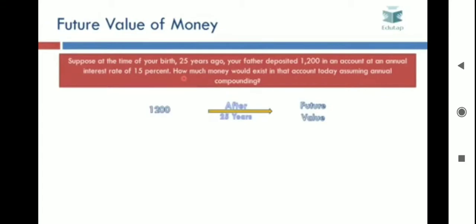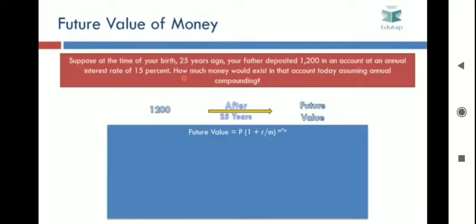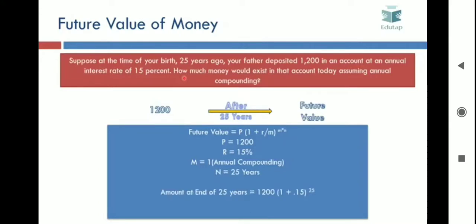So basically you want to find out the value of 1200 after 25 years at an interest rate of 15%. So for the future value, we can use the formula P into (1 + R/M) raised to the power M into N. P here would be 1200, R would be 15%, M equal to 1 because it is an annual compounding, N equal to 25 years.